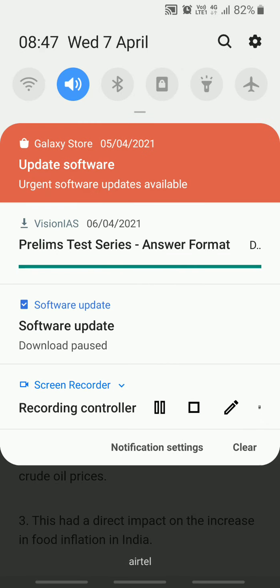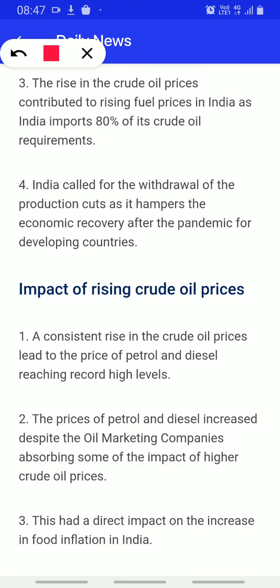Now the rise in crude oil prices contributes to the rise of fuel prices in India, as India imports 80% of its crude oil requirement. So basically India depends on the import of crude oil. Due to this, India is facing a challenge. Now India called for withdrawal of the production cut as it hampers the economic recovery of developing countries after the pandemic.